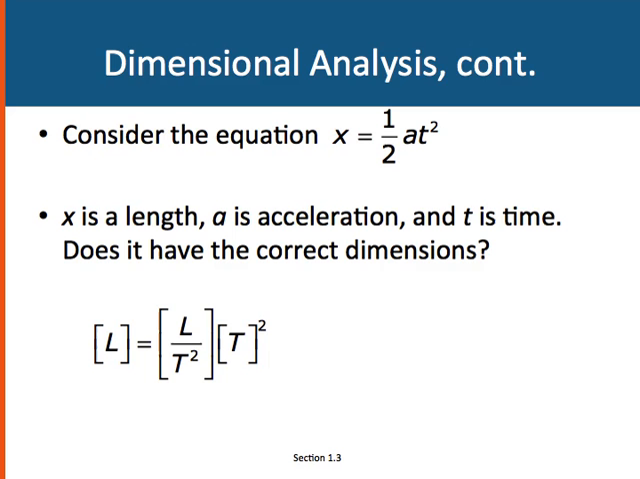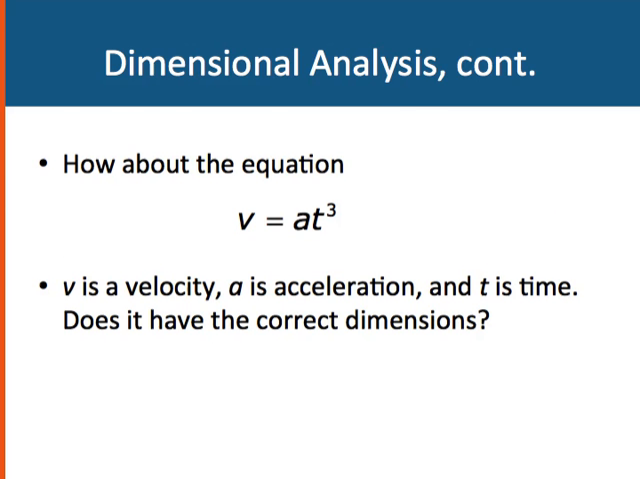So we can treat these, like I said, as algebraic quantities. And if we do that, we have a t squared on the bottom and t squared on the top. We cancel those out. We see that on the right-hand side of the equation, we have the dimension length, which is the same as the left-hand side. So the equation x equals 1/2 at squared is dimensionally correct.